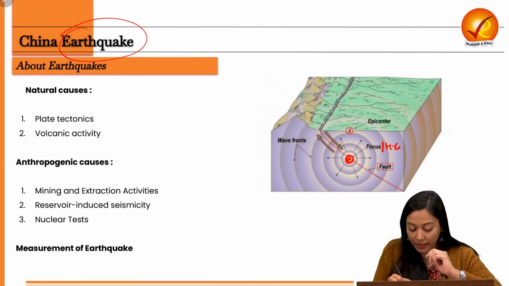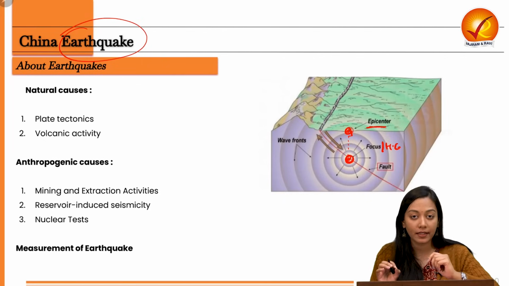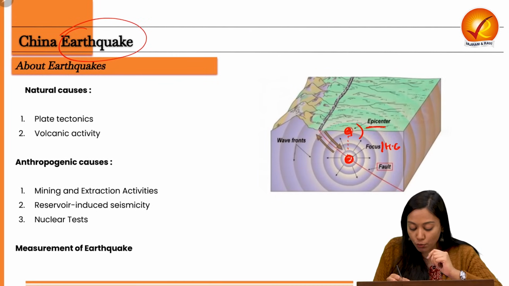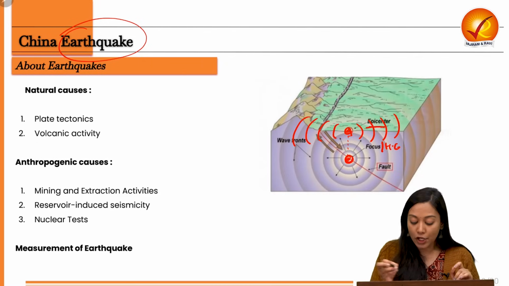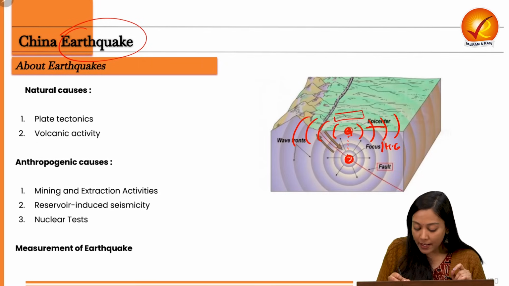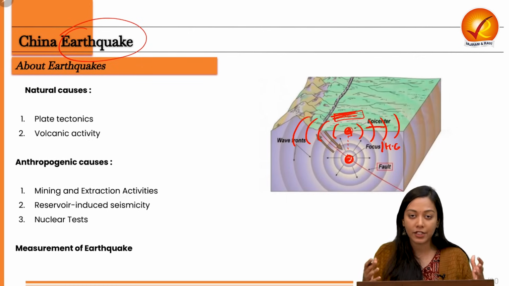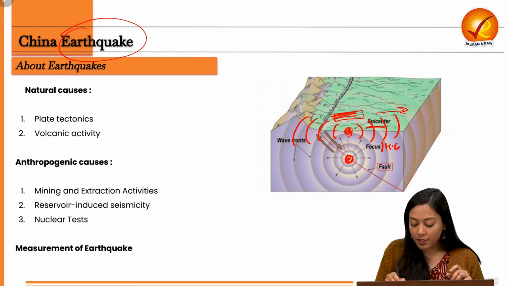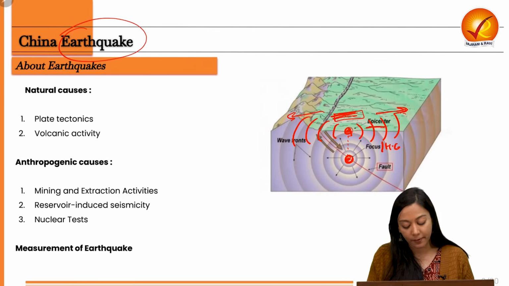And if we draw a vertical or perpendicular line and mark it on the surface of the earth, then this point is known as the epicenter. The significance of understanding these two points is that as you move away from the epicenter, the intensity of the earthquake also diminishes. So the person or the nation lying closer to the epicenter will feel more intensity as compared to any nation or state which is on the outer side of the epicenter or away from it.